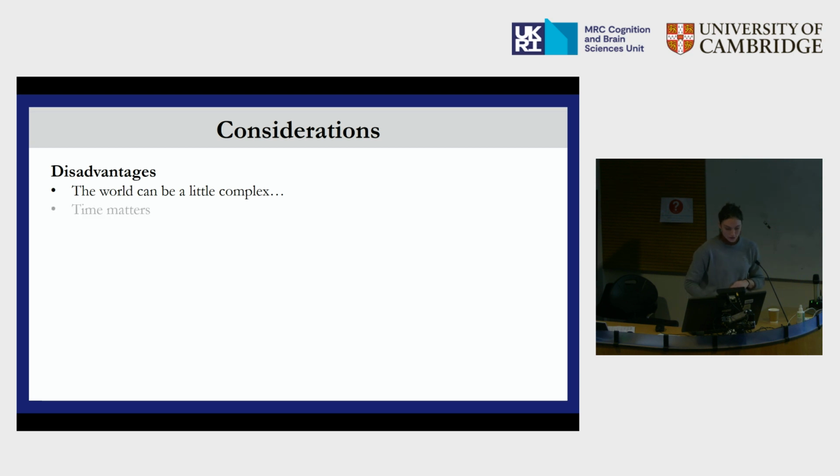A second consideration is that time really matters, and sometimes the variables that we are trying to measure can be time varying or time invariant. So let's think of an example. Let's say that you're interested in understanding the relationship between weight and sleep. In this case, it's really important to ask yourself how weight and sleep unfold over time.